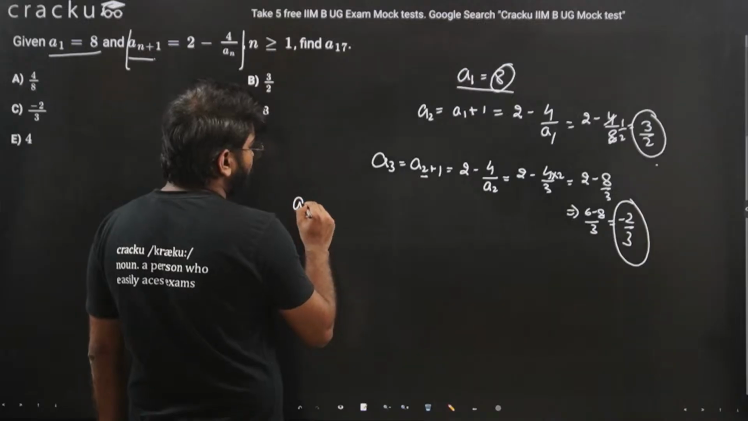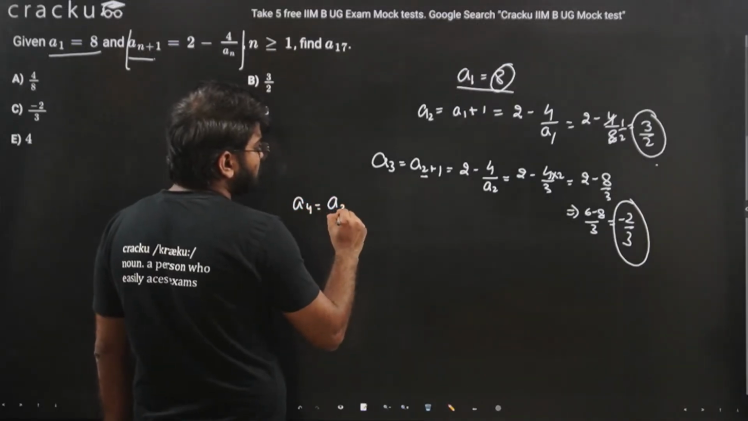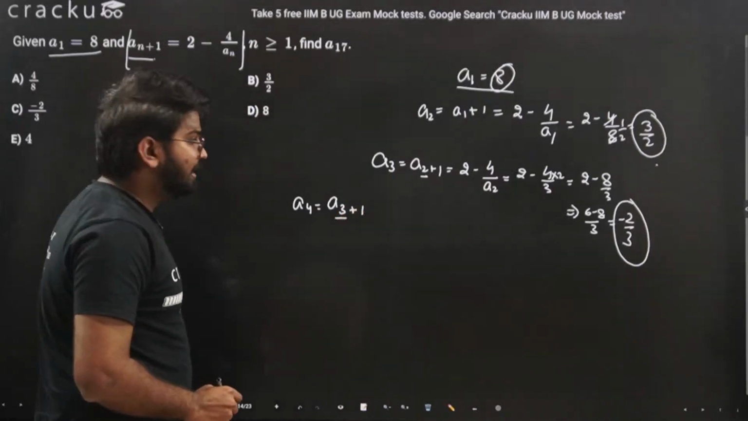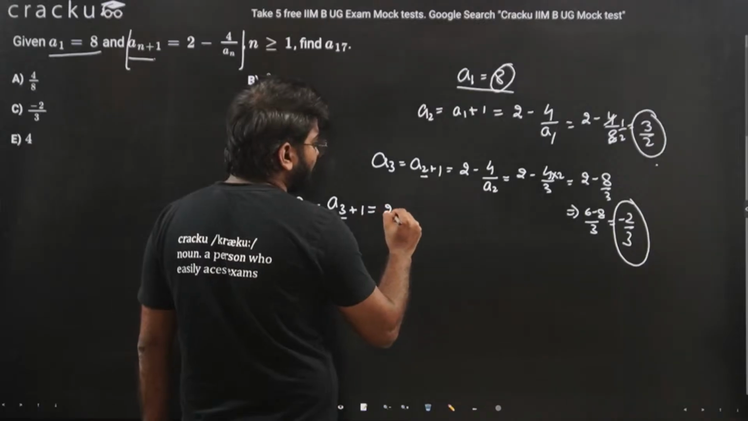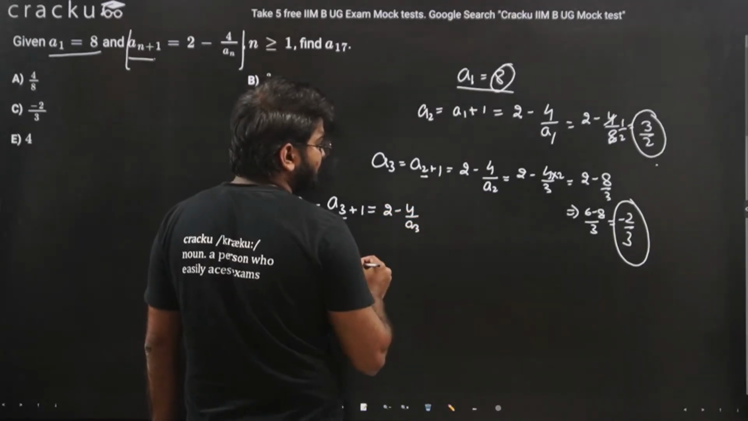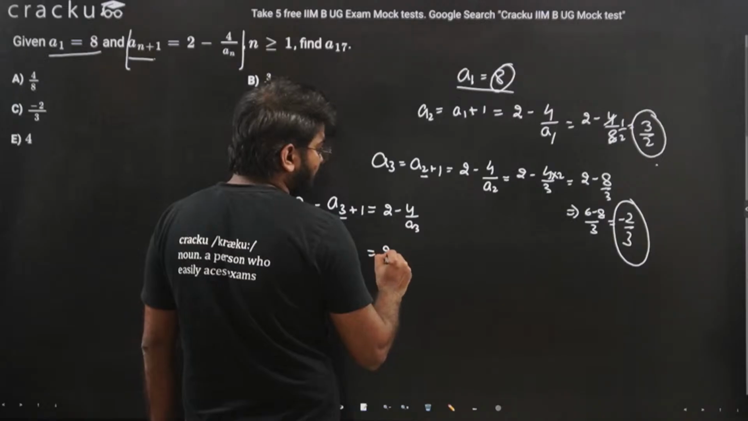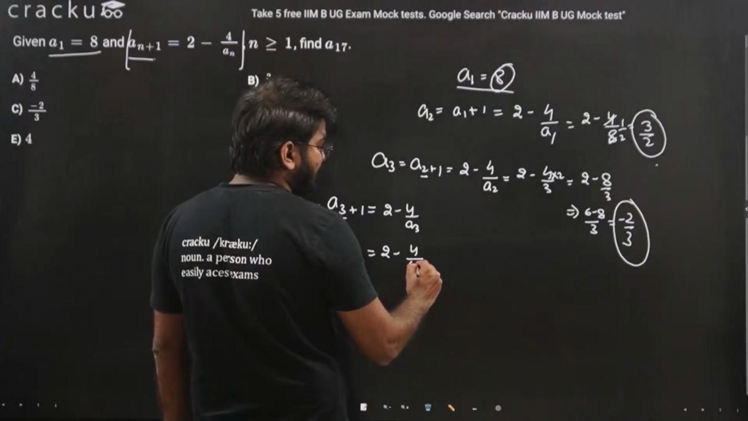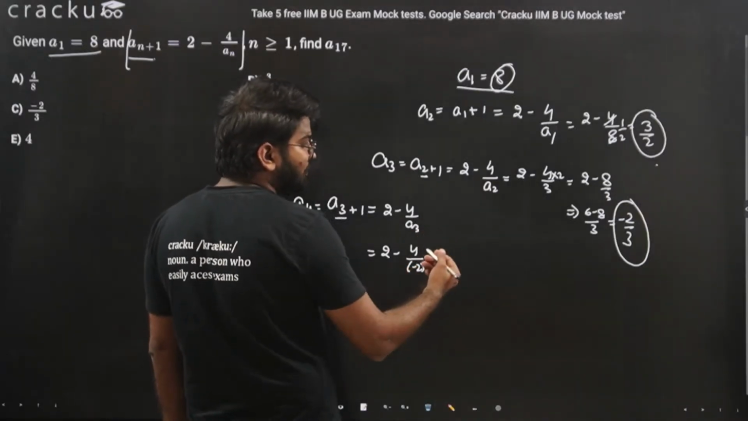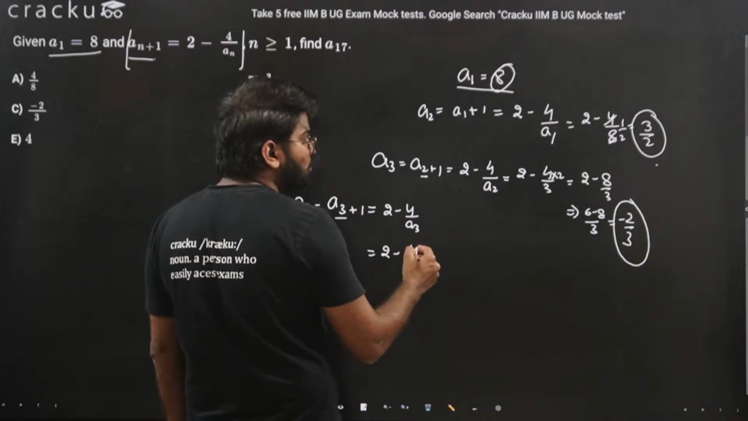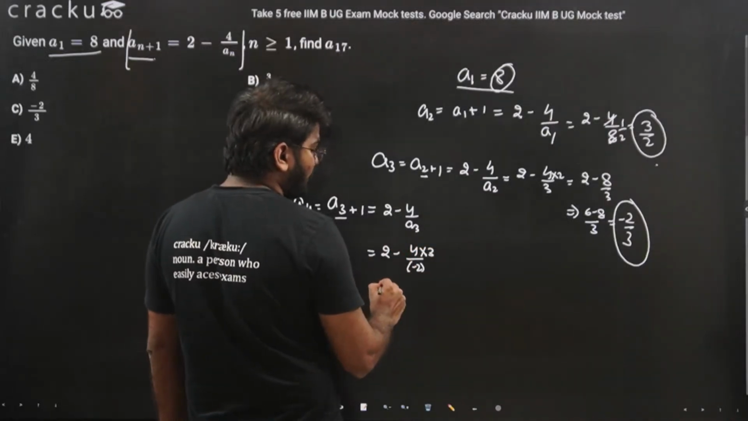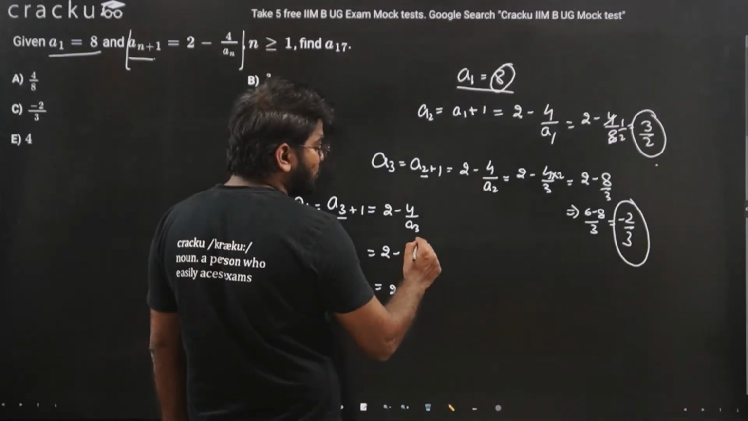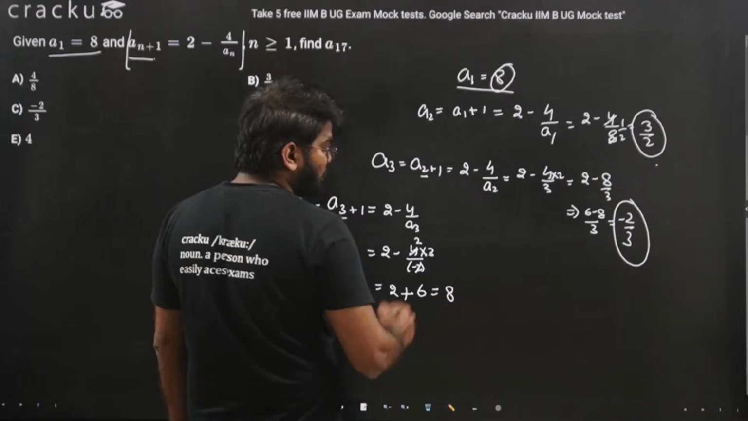So we have A4 is equal to A3 plus 1. So n here will be 3, and that is equal to 2 minus 4 divided by A3. A3 is minus 2 by 3, so this is minus 2. Again, if there is a denominator in the denominator, it goes to the numerator. So this will be 3. 2 minus and minus will be plus. This will be 2, and 2 cancel. This will be 6, and this will be equal to 8.